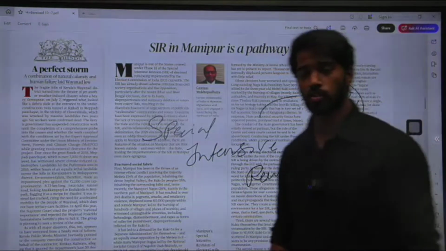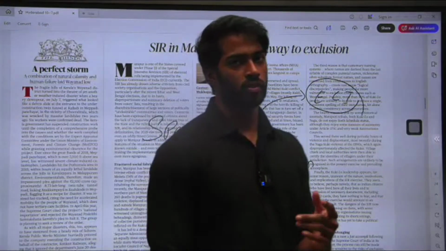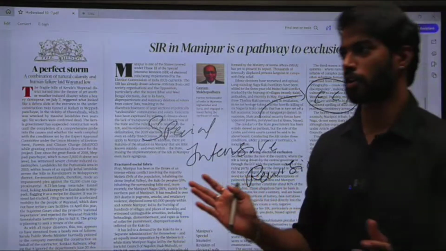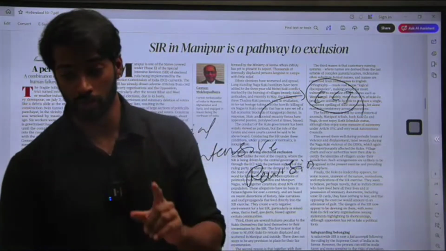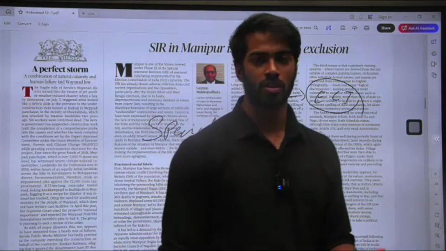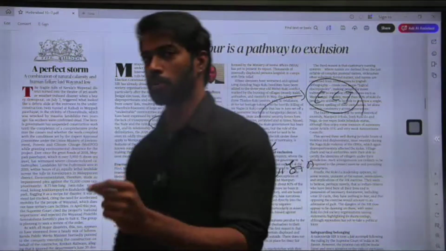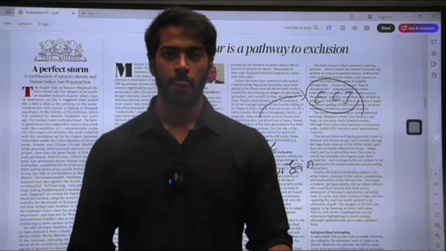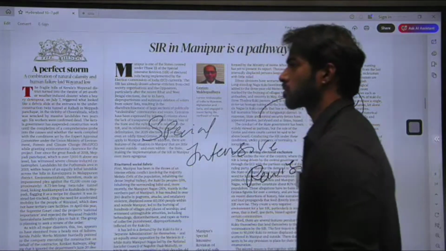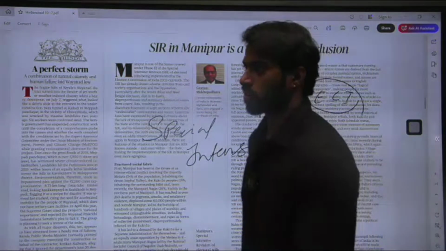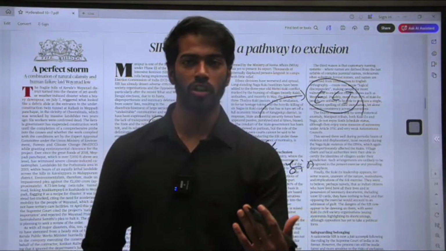Special intensive revision that is conducted by the Election Commission of India is not a proof of citizenship. This is not proving whether a particular person is a citizen or not. You have to keep this in mind because many people get confused, saying that this SIR is to prove whether that particular person is part of India or not. It is just to update the voter list. Whenever SIR is conducted, it is mainly done to update the voters list, where you are removing all the ineligible voters.